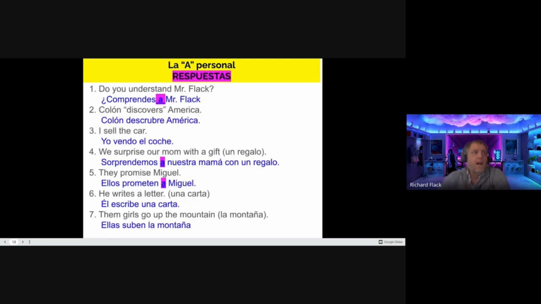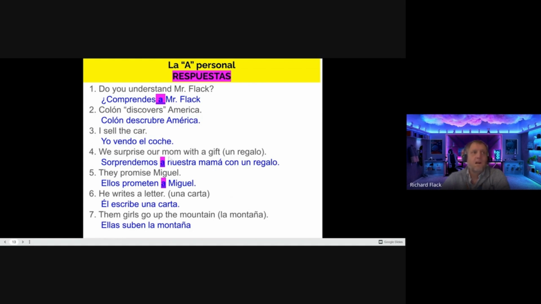Okay, you should have: Do you understand Mr. Fleck? Comprendes a Mr. Fleck. This Mr. Fleck represents a direct object here. He's a person, so you need the personal a. Número 2. Colón discovers America. Colón descubre América. America is not a person. It is a place. It's a thing. It does not get the personal a. I sell the car. Yo vendo el coche. Car is not a person or a pet. No personal a.